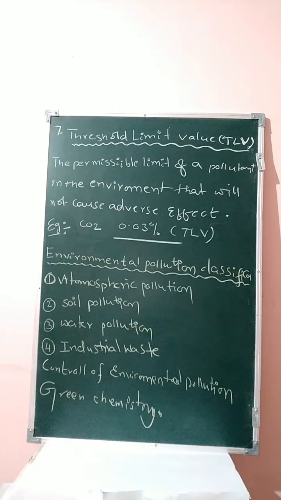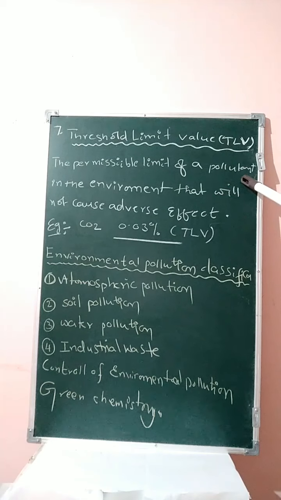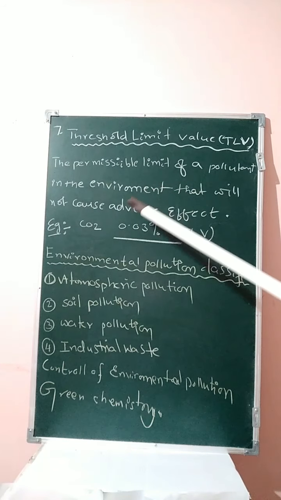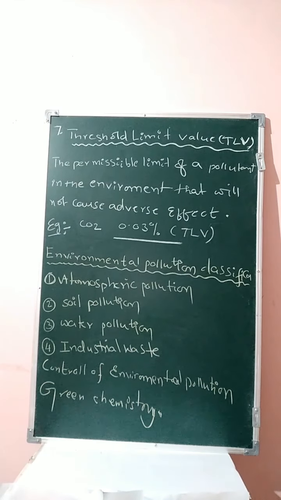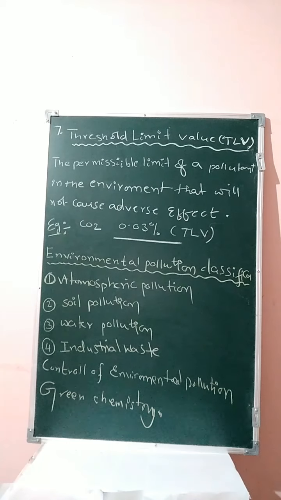Next, students, the last basic term, that is threshold limit value, TLV. The permissible limit of a pollutant in the environment that will not cause adverse effect is known as threshold limit value. For every pollutant present in the environment, some permissible limit is there. Before that limit, that is just a chemical substance. After that limit, that can act as a pollutant and can cause adverse effect.